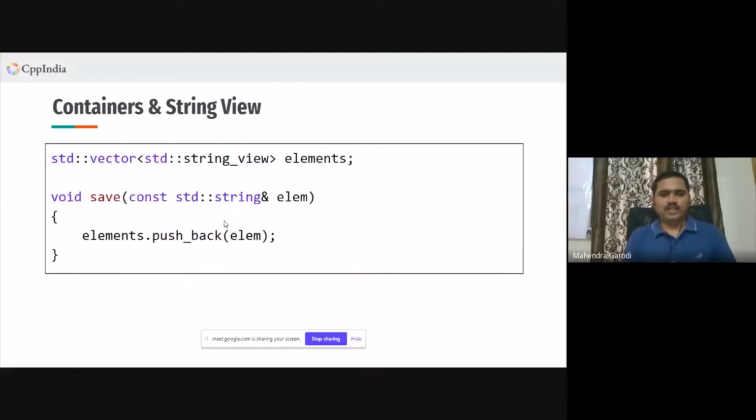Now look into the containers. Should we store string view into the containers? Let's say this is a std vector, this element. This example I had taken from one of the presenters from a CppCon. So what will happen here? It will do the conversion, silent conversion, no warning, nothing. Const std string ampersand element will get converted to string view and will store a string view.